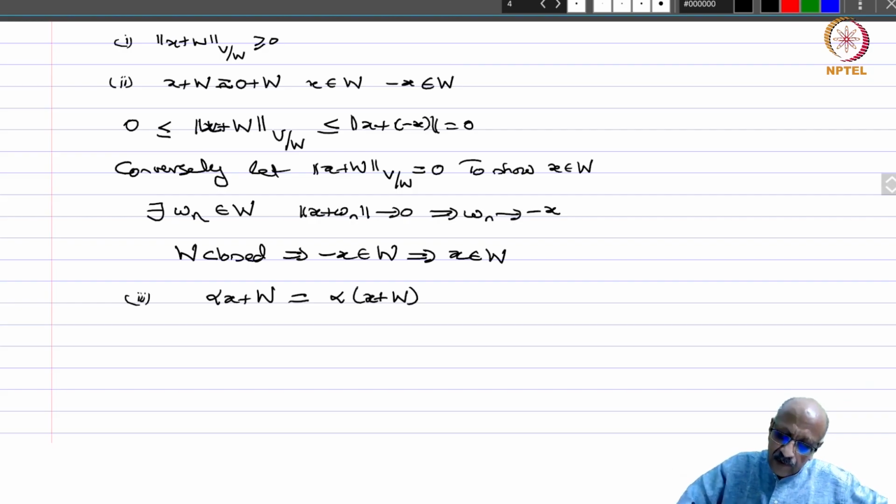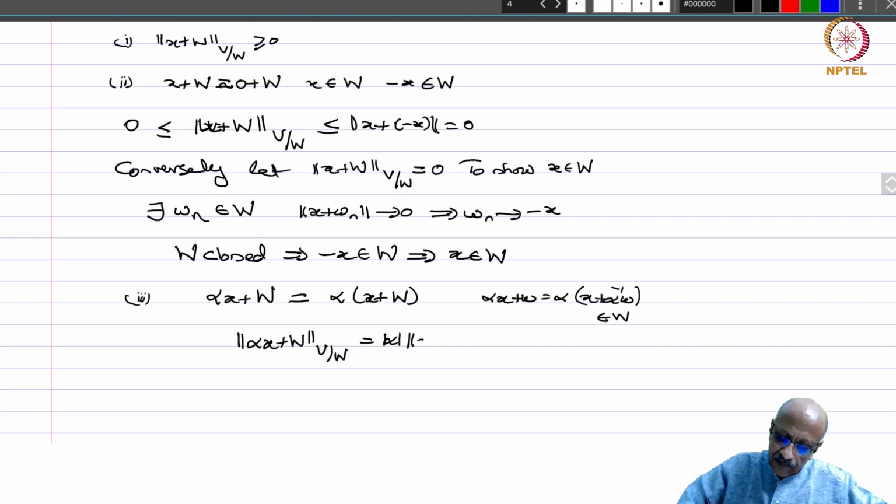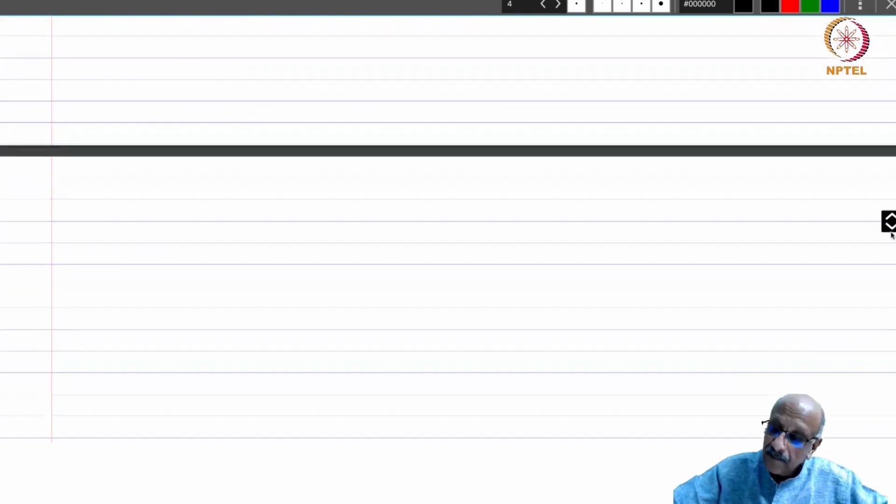Because if you take alpha x plus W, this can be written as alpha times x plus alpha inverse of W, which is again an element of W. And therefore from this it immediately follows that the norm of alpha x plus W in V by W is nothing but mod alpha times norm of x plus W in V by W, because every element here can be written as alpha times something, and you are taking the infimum of the norms. Okay, so now we are going to show the triangle inequality.